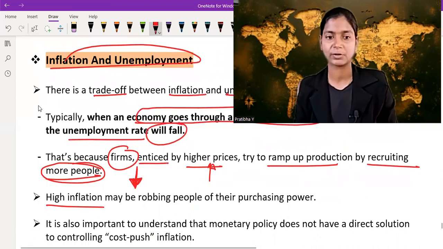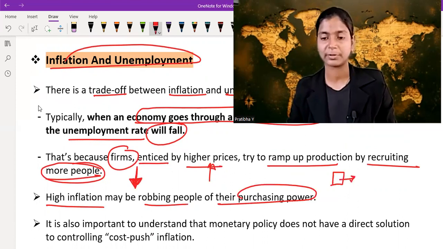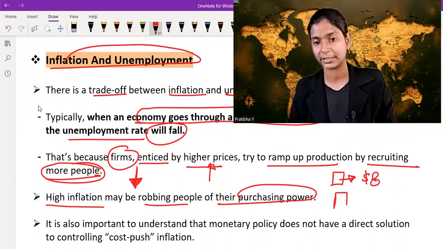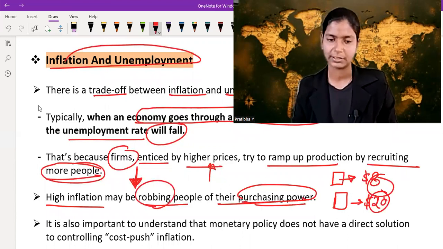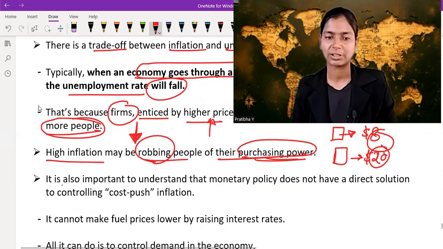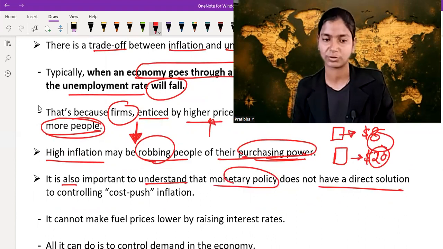High inflation may be robbing people of their purchasing power. Let's say earlier I bought one bread for $8, now I bought the same bread for $20. So it robs the purchasing power of the people. That means it costs more money from the pocket of the human. It is also important to understand that monetary policy does not have a direct solution to controlling cost inflation.